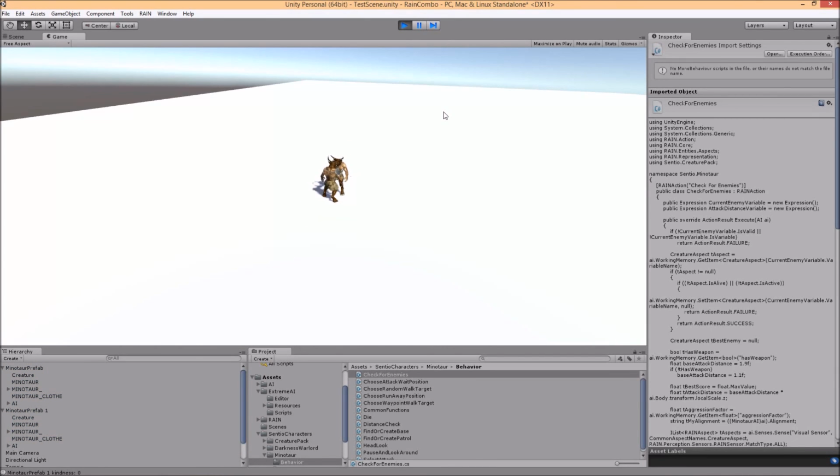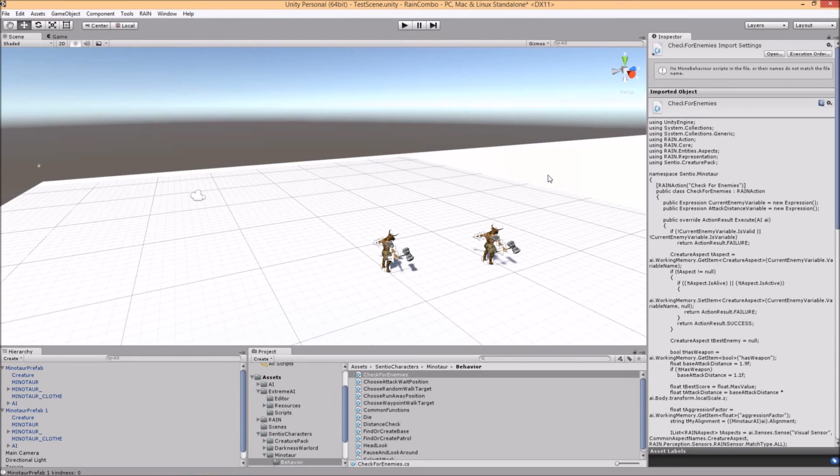And yes, one of them is so kind he's just going to stand there and take it, and the other one ran up and attacked, and he's going to run up and attack again. You'd probably want to set something up so that the one really kind Minotaur doesn't stand there and turn the other cheek forever until he gets killed, but you can have him do that if you like.